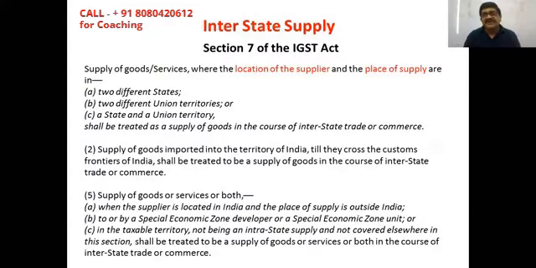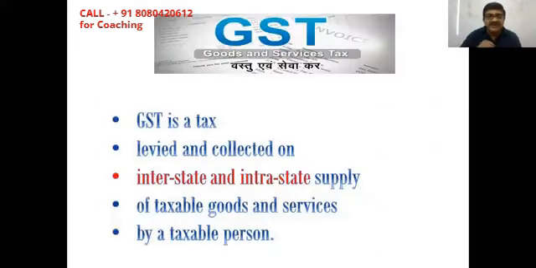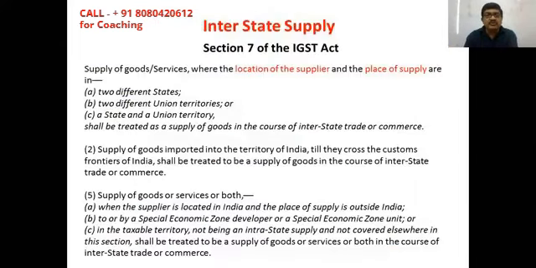Then, here we have a detailed explanation of what is called interstate supply. Why are we talking about this? I'll take you back here. Point number 3 says interstate and intrastate supply. Interstate supply is defined under section 7 of the IGST Act. Note it carefully. Interstate supply is defined under section 7 of the IGST Act. Intrastate supply is defined under section 8 of the IGST Act.